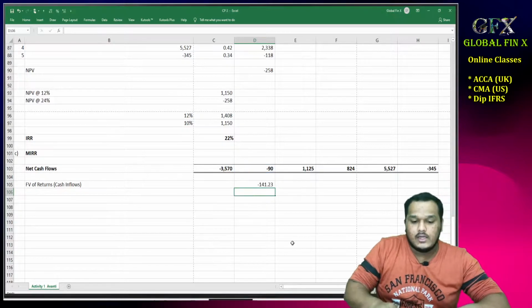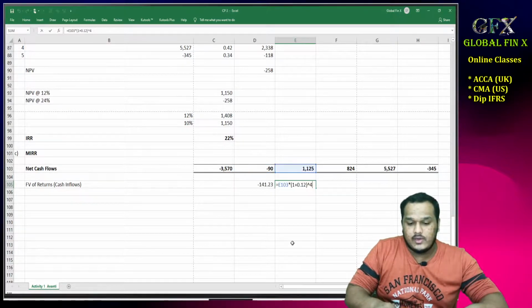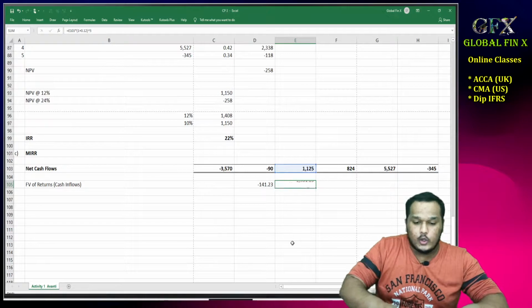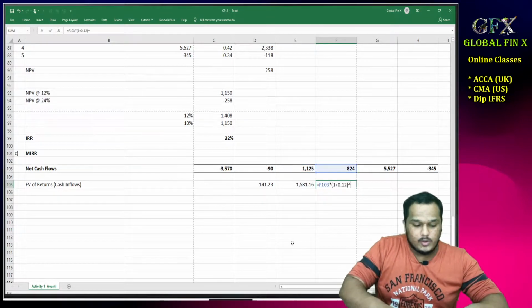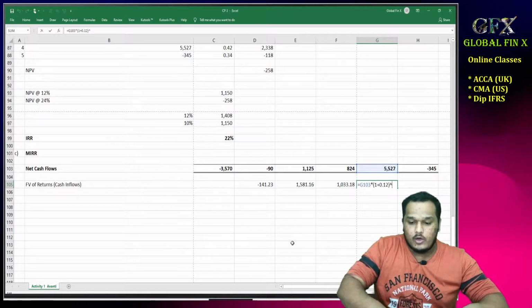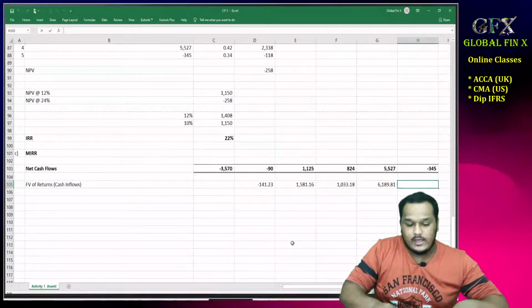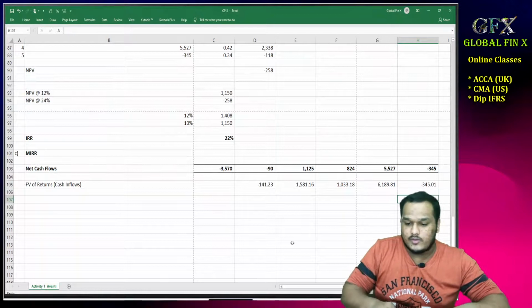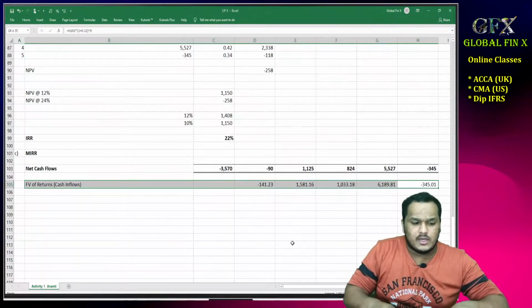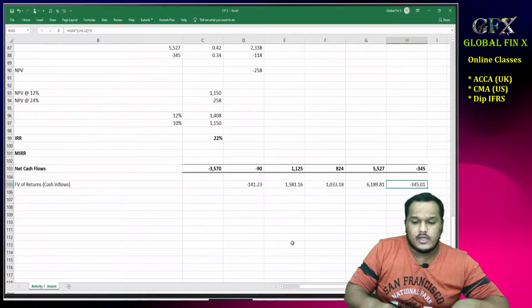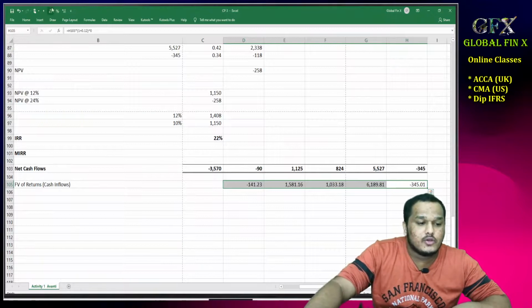Multiplied by, okay, so this will be 1125 into 1 plus R whole cube. Similarly here it will be whole square, here it will be whole power 1 only for 1 year, and here it will be the same cash flow. So I can just raise to the power of 0. Raise to the power of 0 is multiplying by 1 basically. Okay, so what did we get? We get the future value of the cash flows from the project.